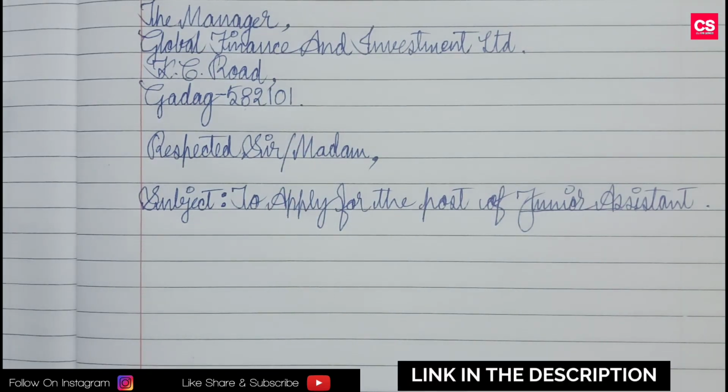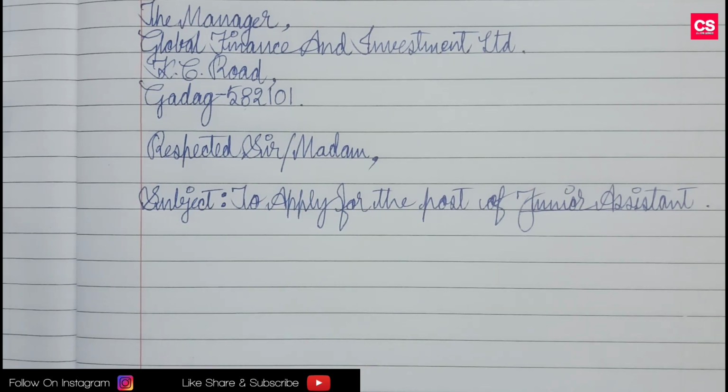Okay, so in any type of letter we have different stages, like our from address, to address, date, where we have to write the respect sir or madam, and the reason, like the subject. Our next thing will be reference. Where did we find this advertisement? We have found this advertisement in a newspaper, so we are writing this job application. Okay, so we'll write here reference.